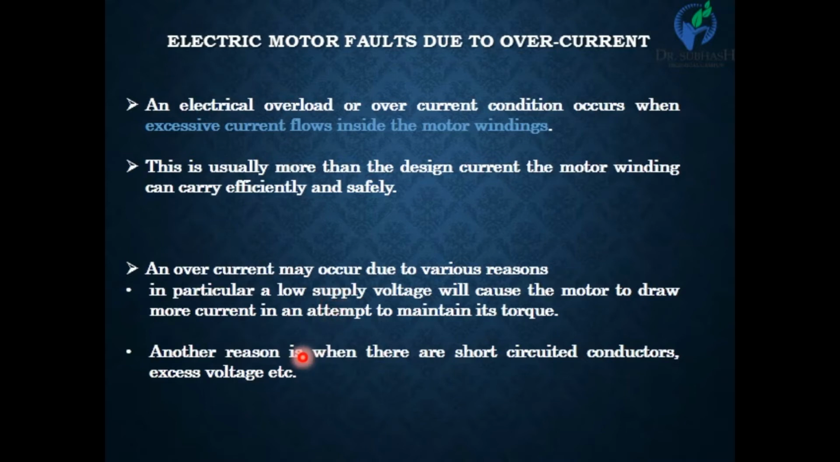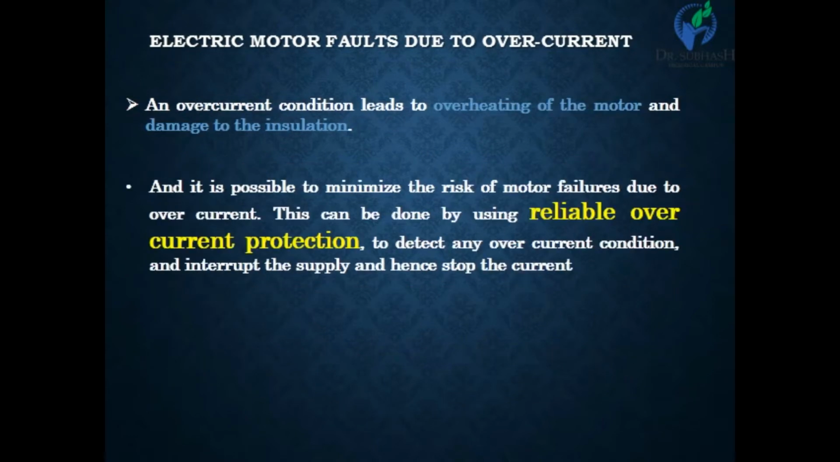The second one is when a short circuit condition happens. When a short circuit happens in the electrical motor, conductors are short circuited and the current drawn is very high. So what happens when overcurrent passes through the motor? An overcurrent condition leads to overheating of the motor and finally damage to the insulation of the electrical winding of the motor. So how can we eliminate this condition?